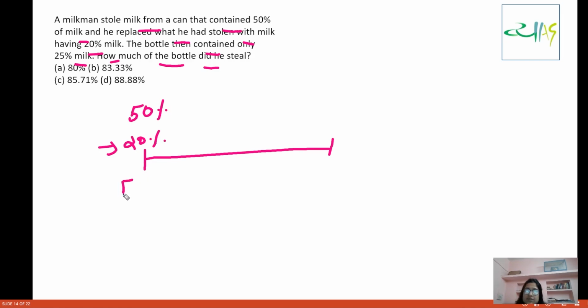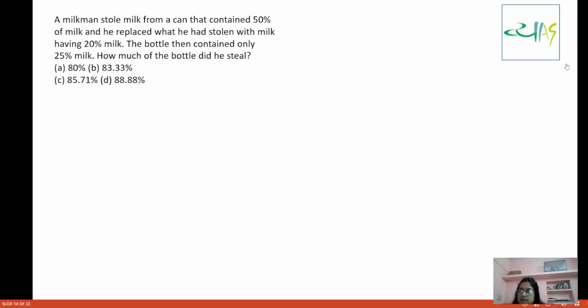So we have this 50%, and we have this 25%. We will keep this average here.